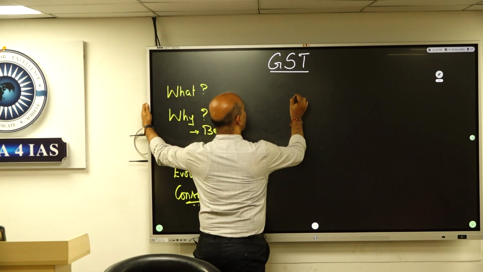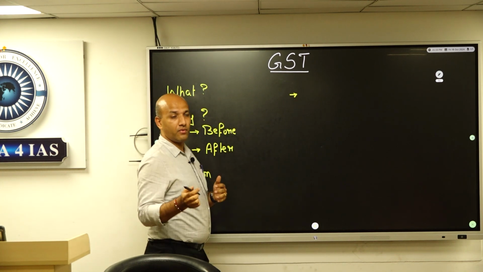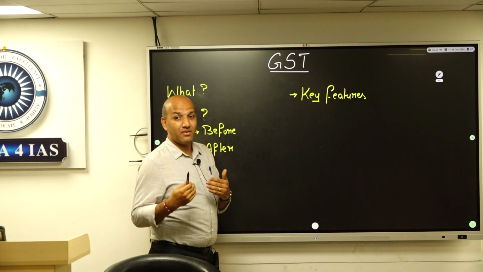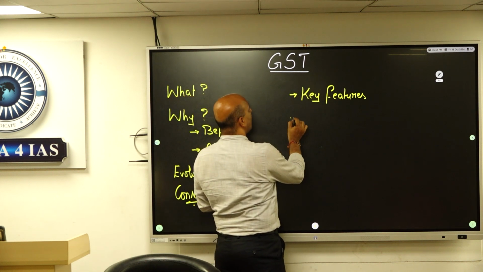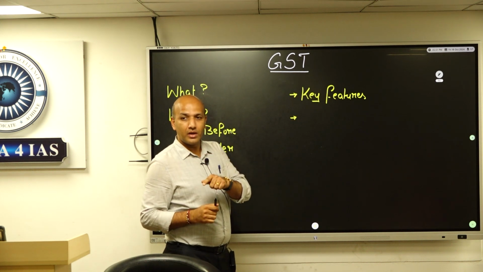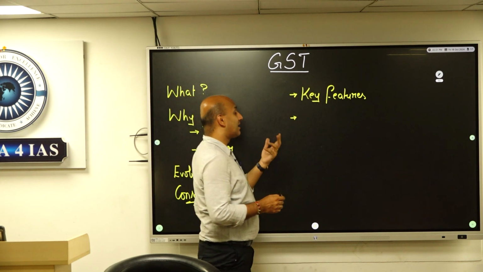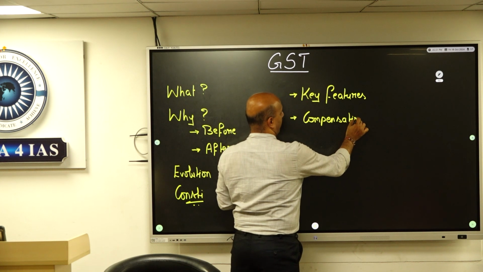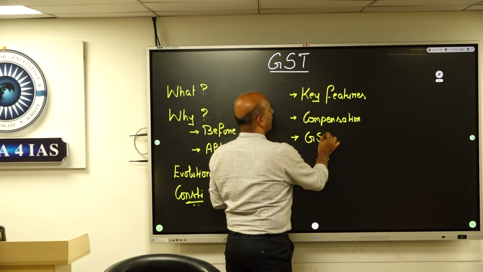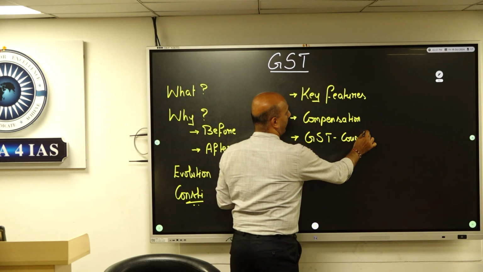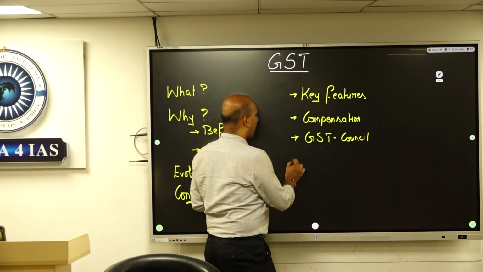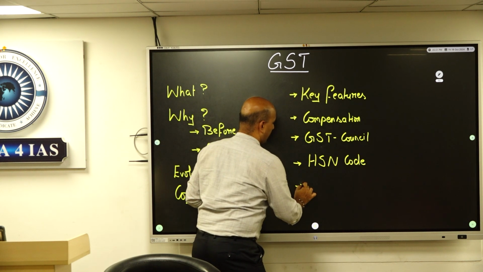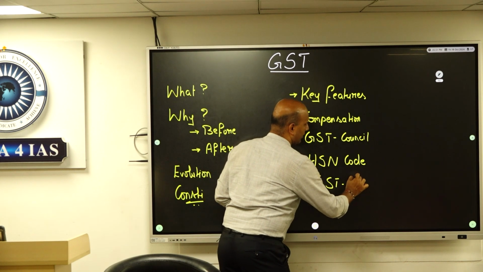Then we look at the constitutional aspects. With this we will also touch upon the key features. Once we understand the key features, differentiating it from the earlier taxation system, we get into some specific features of GST, something like compensation, the idea of a constitutional body called the GST Council, aspects like HSN code, and the GST Network.